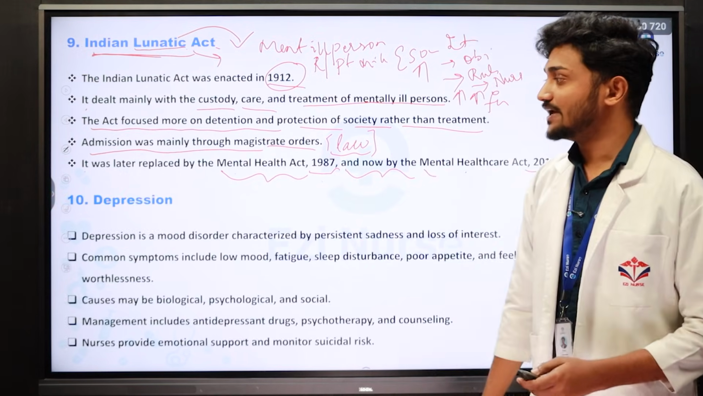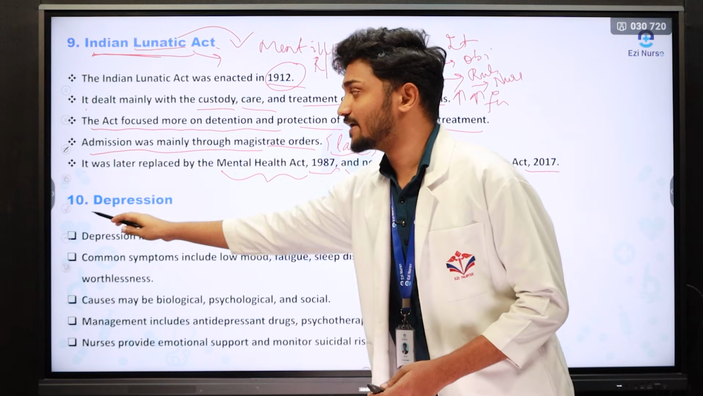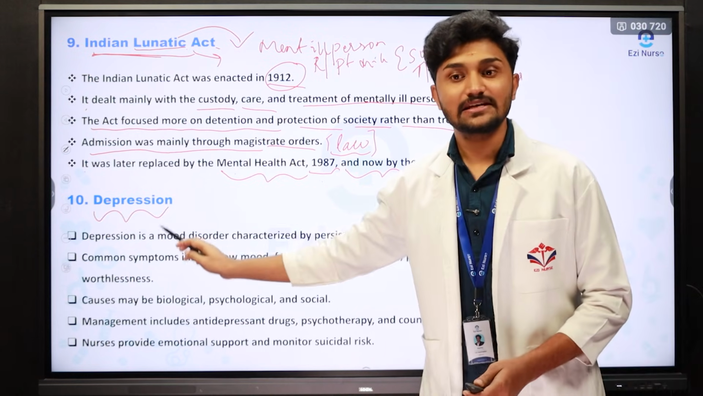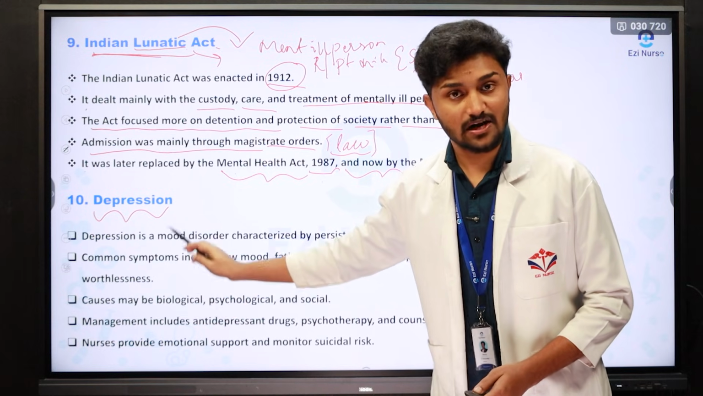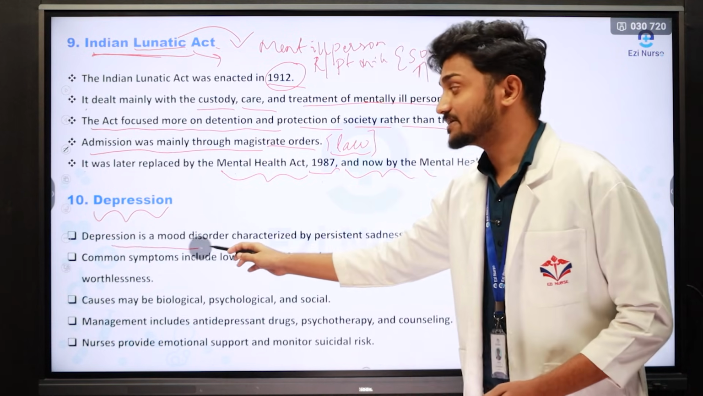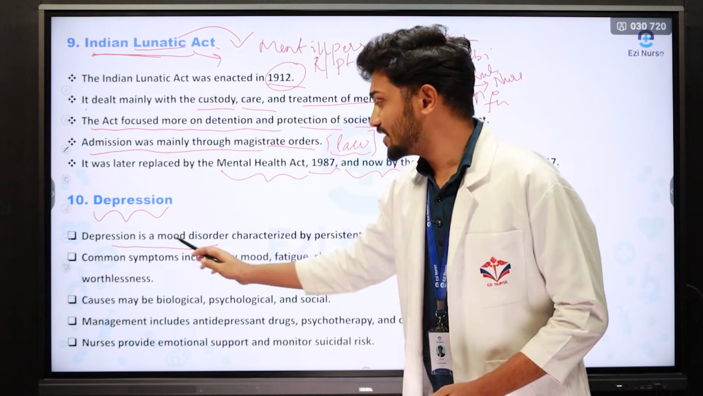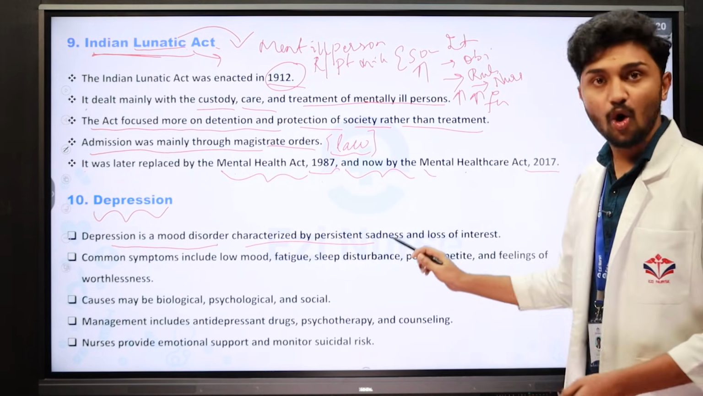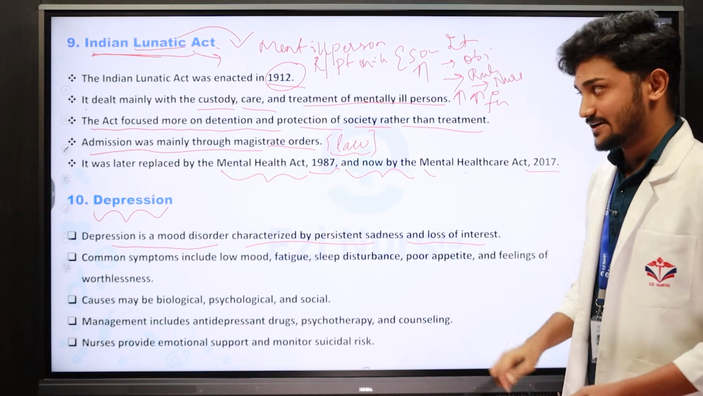The next question is depression. What is meant by depression? Here you need to write the definition of depression and what the signs and symptoms of depression are. Then, what is meant by depression? Depression is nothing but a mood disorder. It is characterized by persistent sadness or lowness and loss of interest.